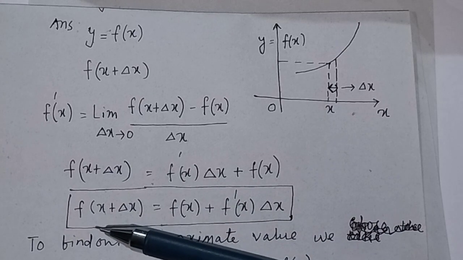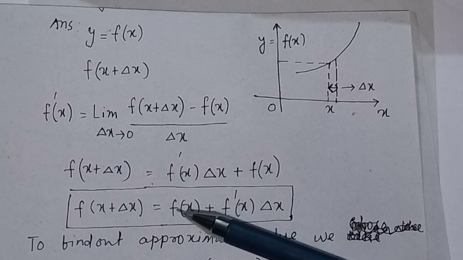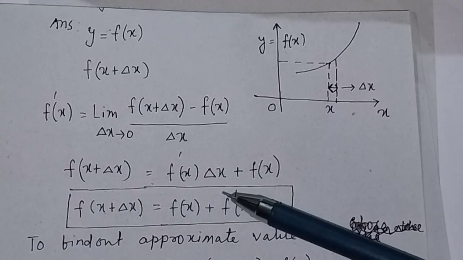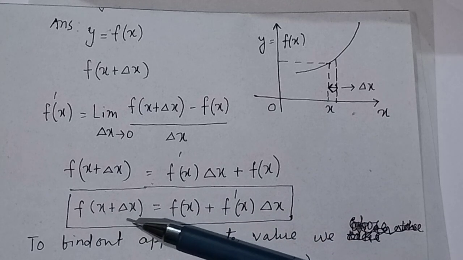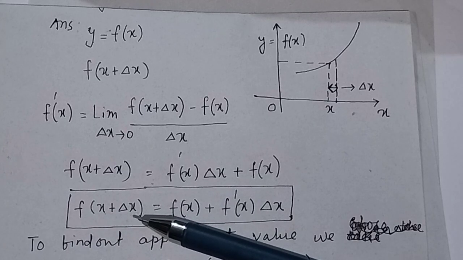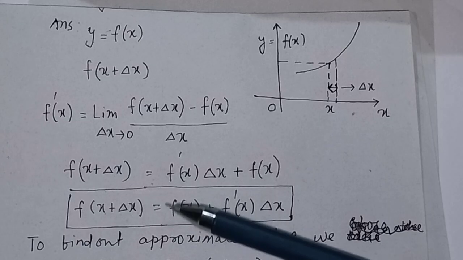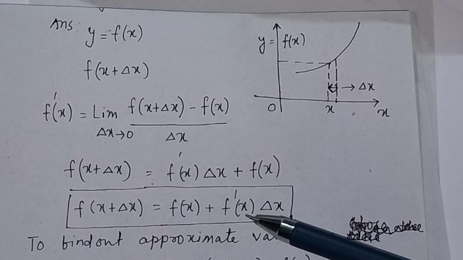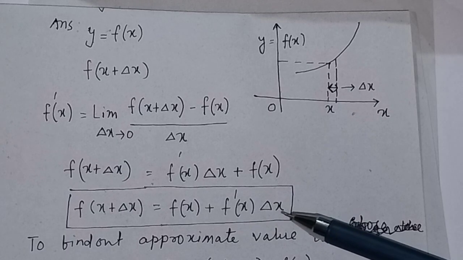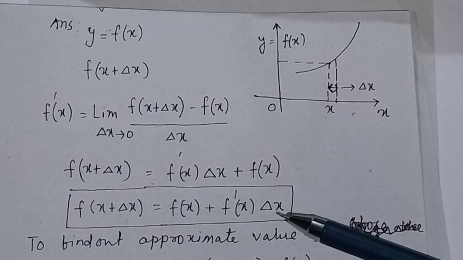That means to find out the approximate value of a given function f(x), you have to take the derivative of the function and multiply it with Δx. That means f(x + Δx), this is the approximate value. Δx is the variation, so that will be equal to the function f(x) plus the derivative of the function f'(x) multiplied by the nearer deviation, that is Δx.